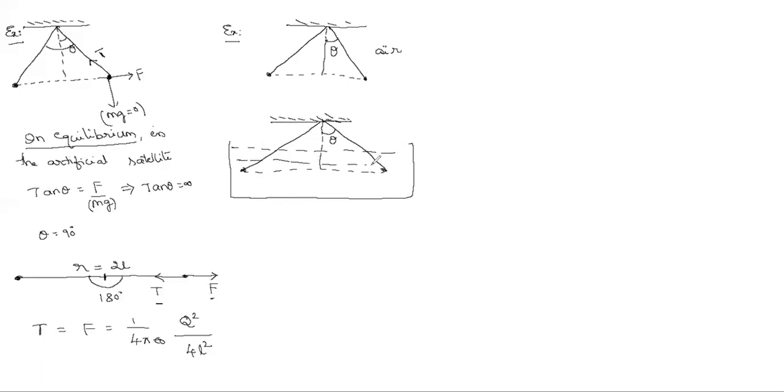Everything is the same system, length also same. Same system is immersed in liquid. First time theta is equal to second time theta. Then the question is, what is the specific gravity of the liquid?